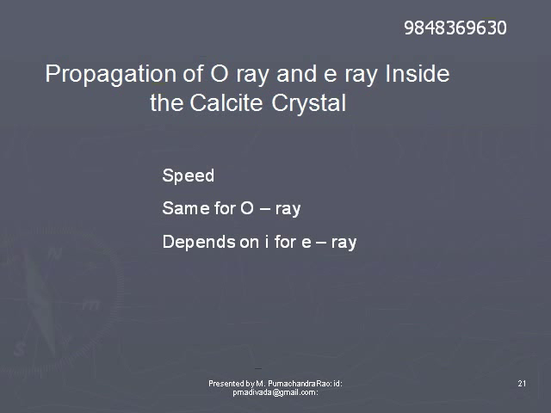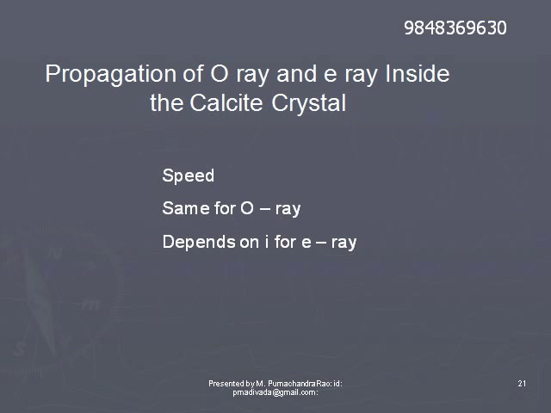The speed of the extraordinary ray varies with angle of incidence I, whereas the speed of the ordinary ray is constant.